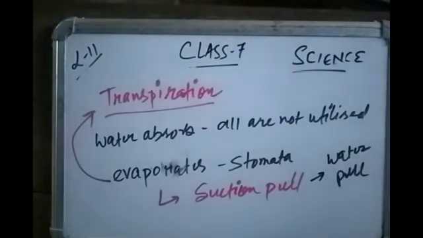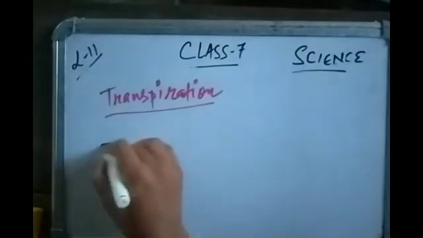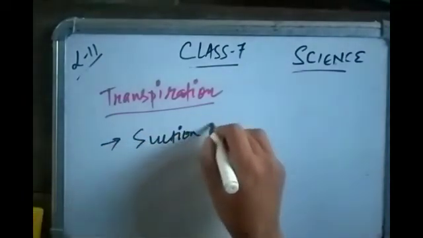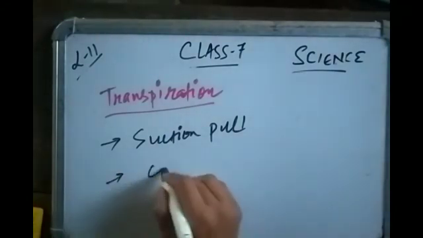So with the help of transpiration, water is pulled to a great height in tall trees, against gravity. When evaporation takes place, it generates the suction pull. Transpiration has two functions. One is suction pull, which helps to pull water to a great height, and it also cools the plants.